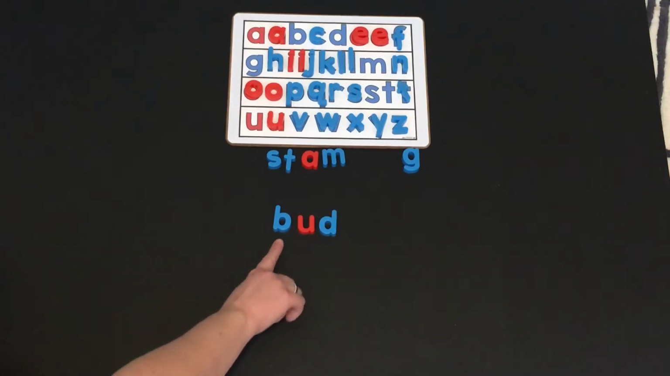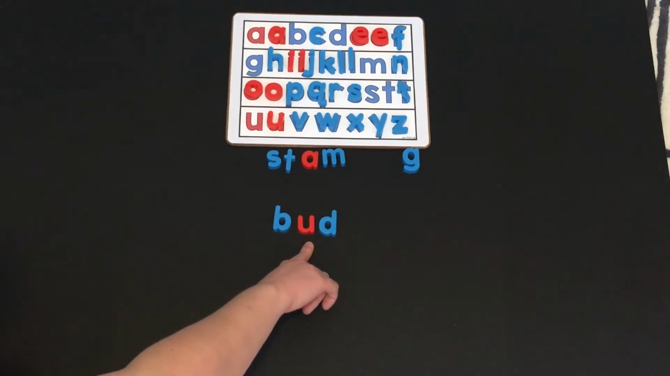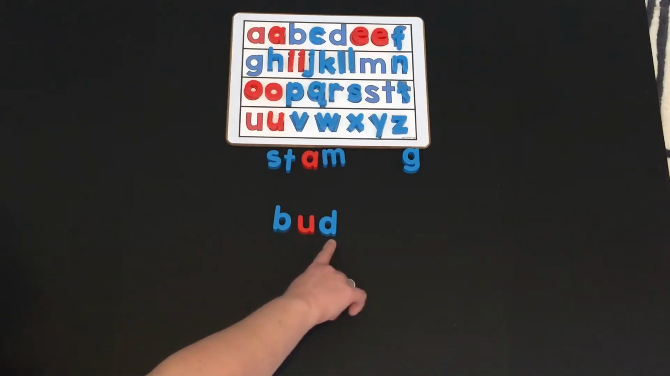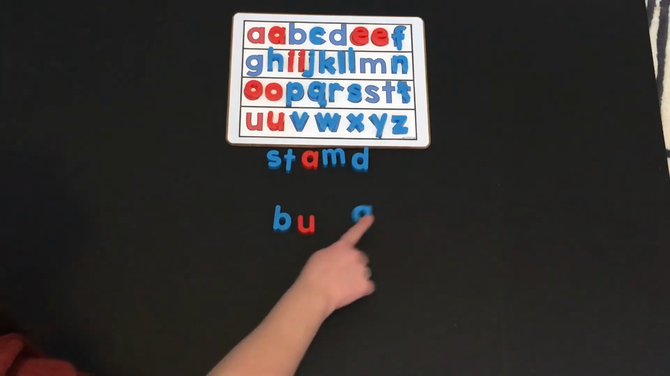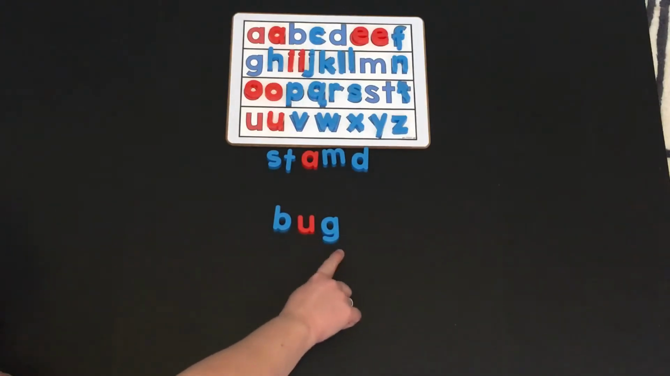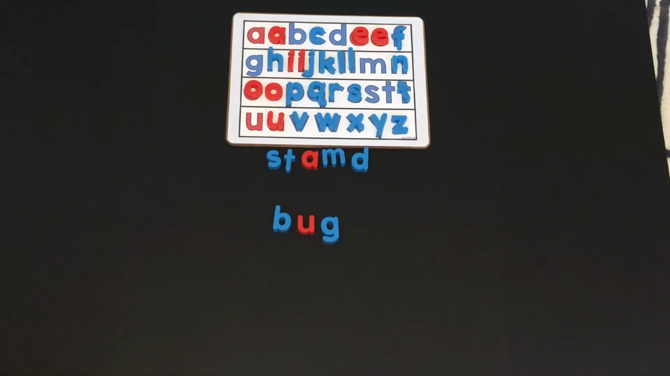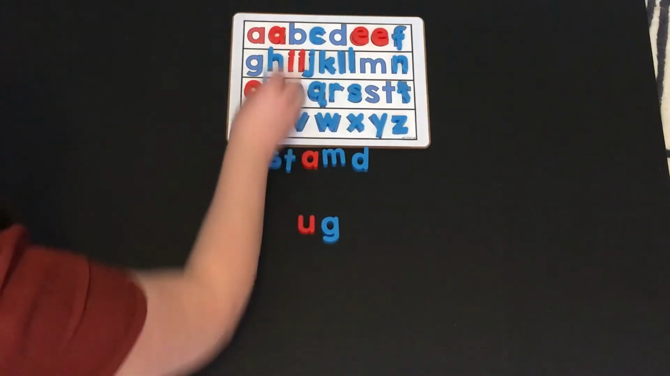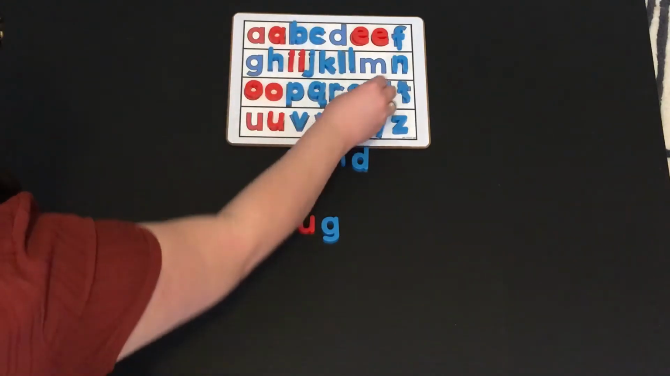Do I need to change the beginning sound? Bug. No. What about the middle sound? Ug. No. What about the ending sound? Bug. Yes, that sounds like a G. Let's say the sounds and blend it. Bug. All right, I'm going to put my letters back and I'm going to get some new letters so that we can make some new words.